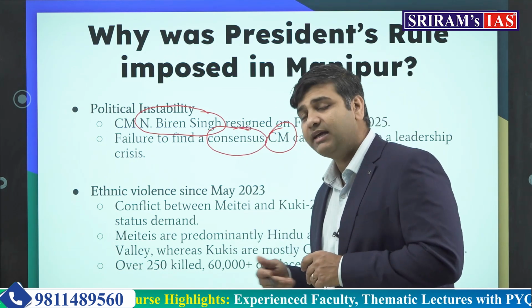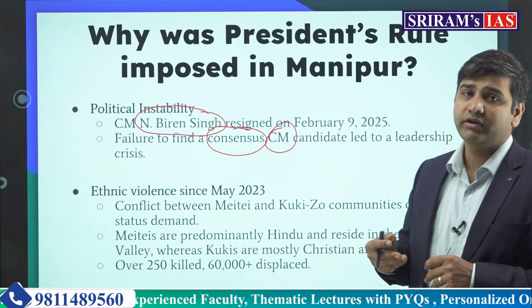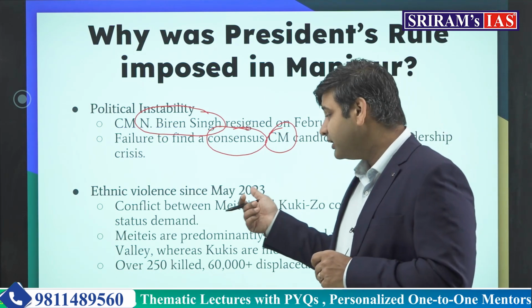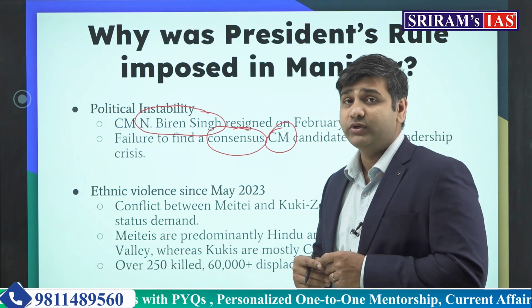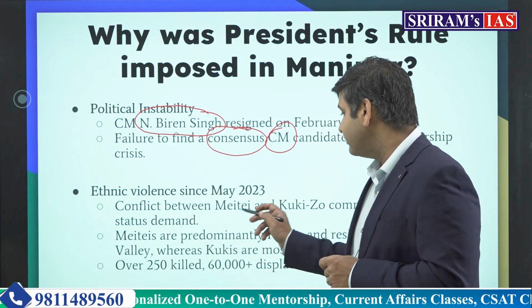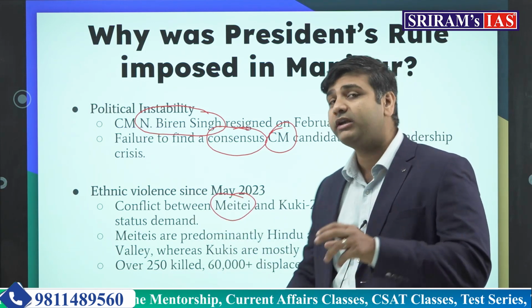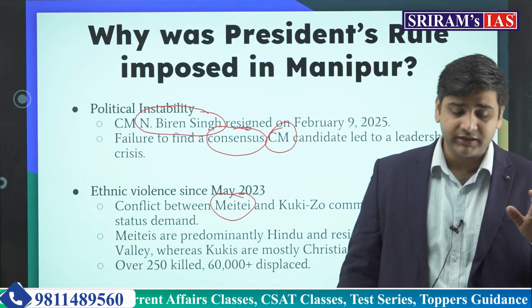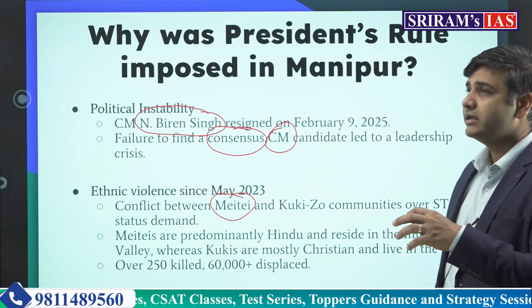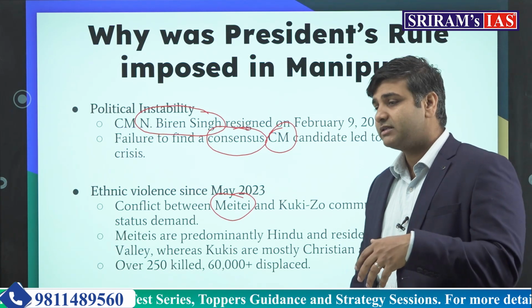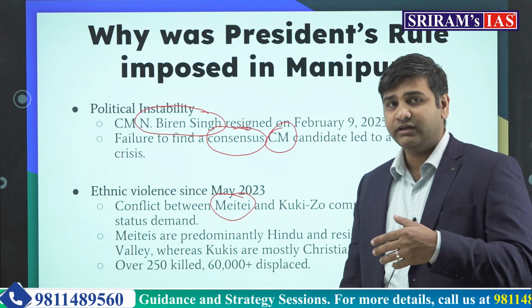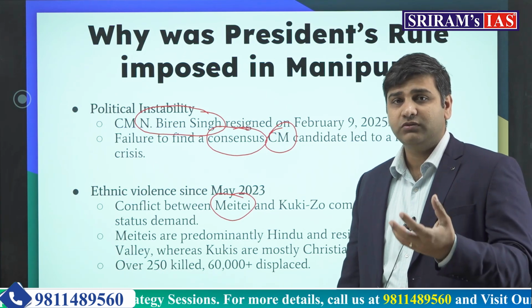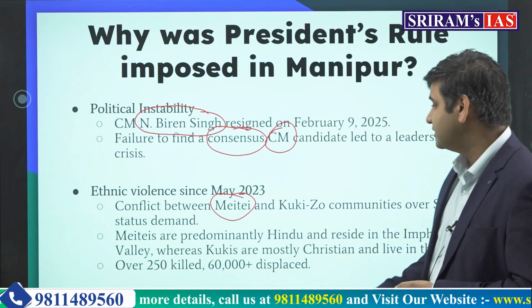So there has been ethnic violence going on in Manipur since May 2023. Conflict between Meitei and Kuki. Now these are two important tribes of Manipur which we have to understand. We will understand their political standing, we will understand their geographical standing, we will understand what are the issues between these two communities.